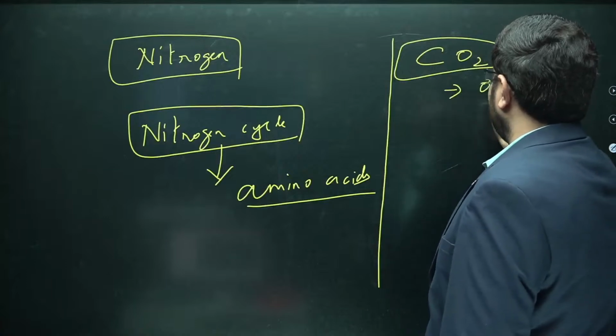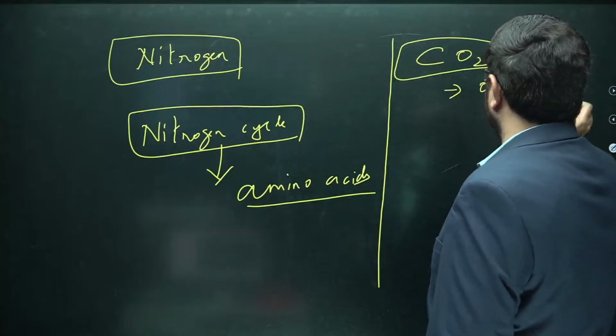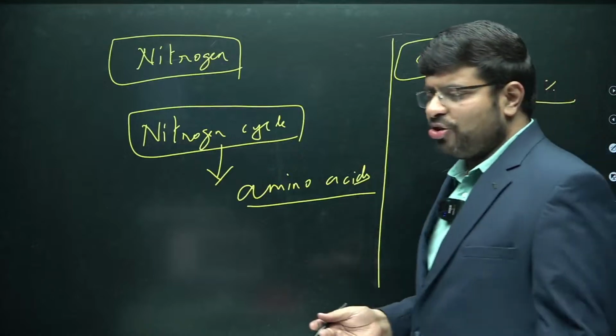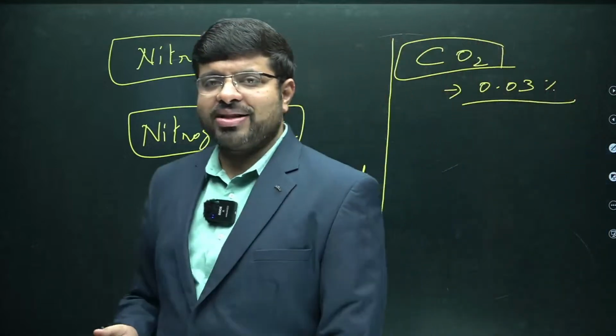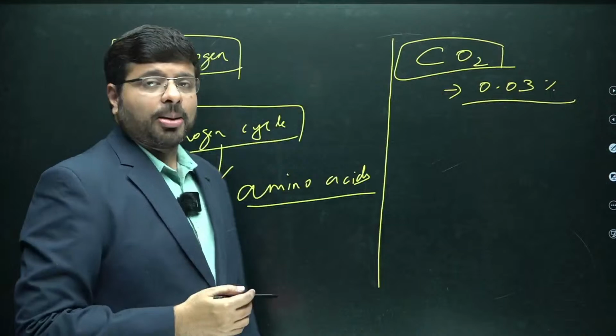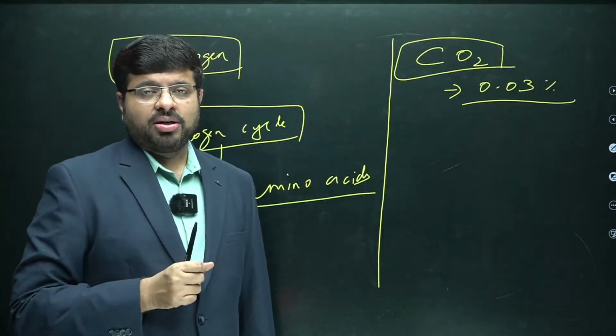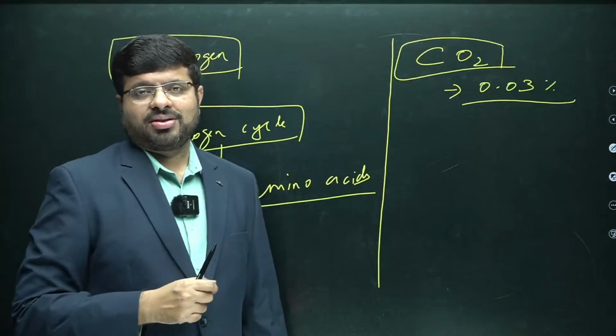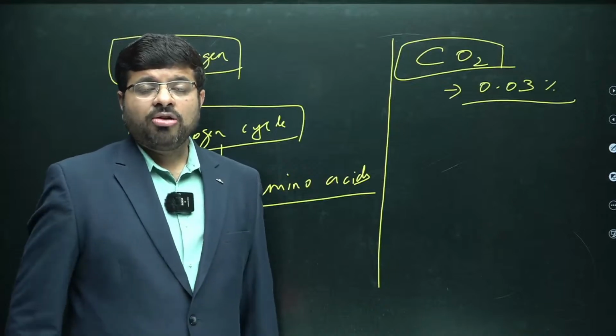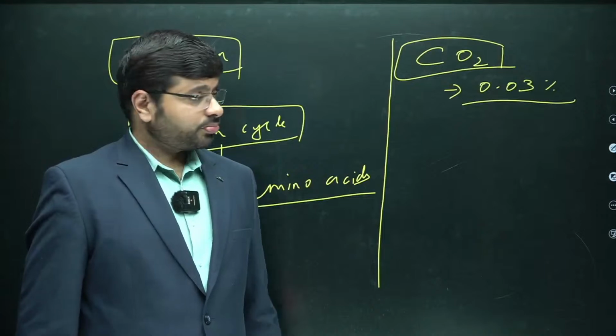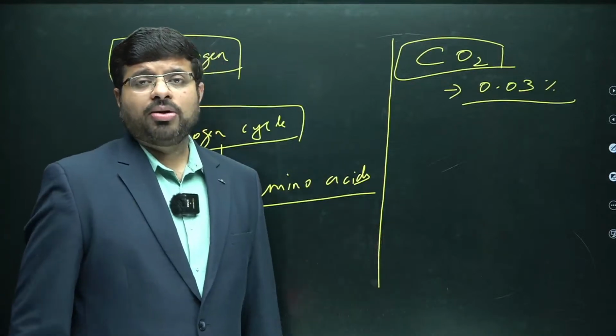And then you have carbon dioxide. Of course, carbon dioxide is 0.03% of our atmosphere. Oxygen, you all know, life, right? Life exists because of oxygen. What about carbon dioxide? Carbon dioxide is 0.03%, but what is the significance? I would ask you a question. What would be the average temperature of the Earth had there been no carbon dioxide?